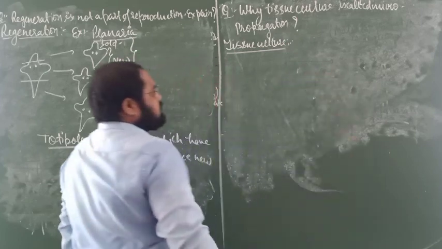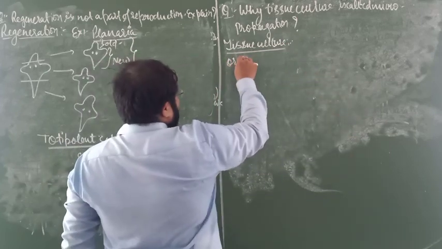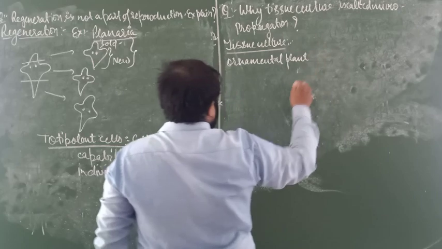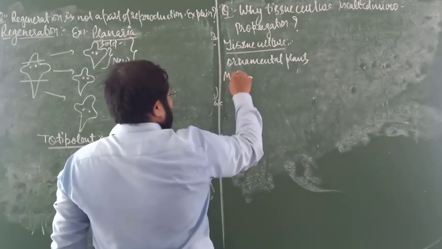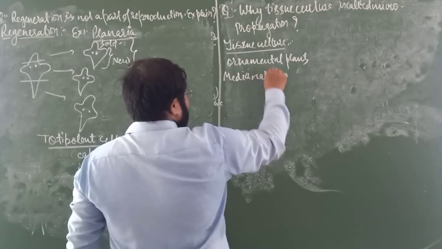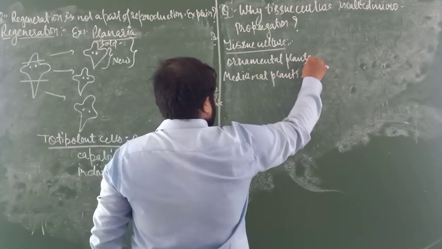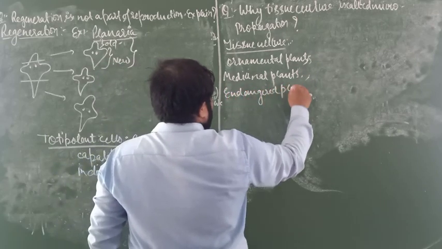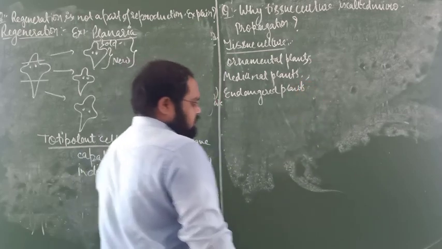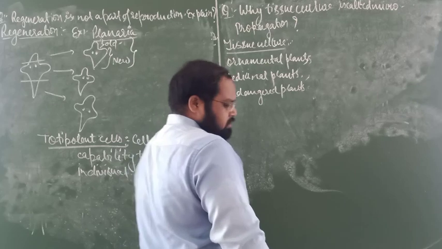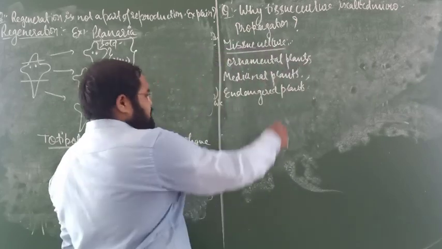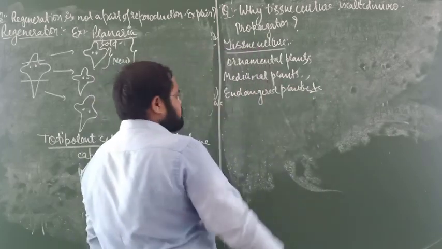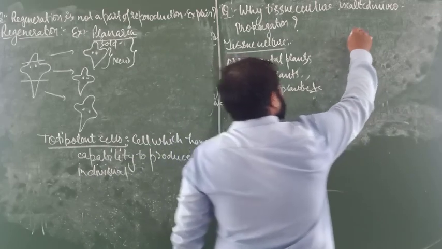Tissue culture is basically used for ornamental plants, medicinal plants, endangered plants, meaning plants which are nearly extinct, etc. So many plants will be there. Suppose that this one is the plant.